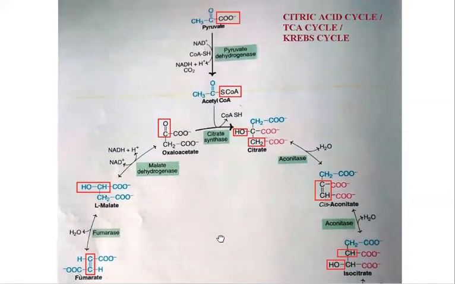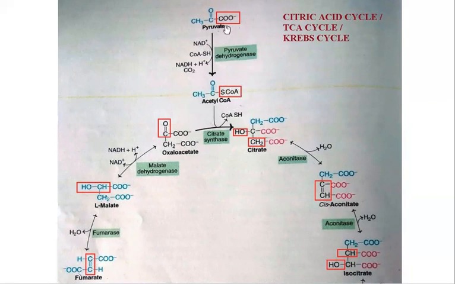Now again this oxaloacetate is condensed with acetyl coenzyme A, forming citrate. So this cycle continues. But for reacting with acetyl coenzyme A, the conversion of pyruvate to acetyl coenzyme A is required. Why? Because acetyl coenzyme A is obtained from different sources: from carbohydrates, from fats, from amino acids. All these compounds are metabolized, forming acetyl coenzyme A.